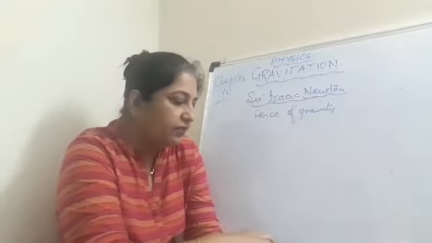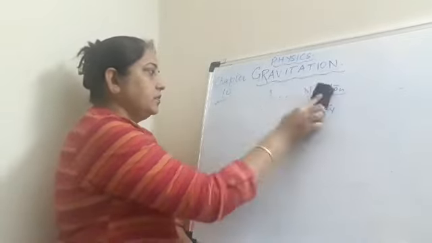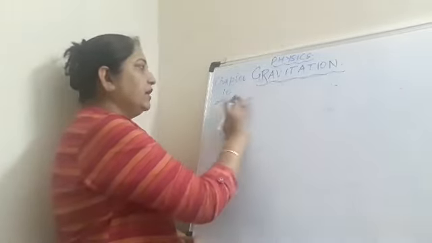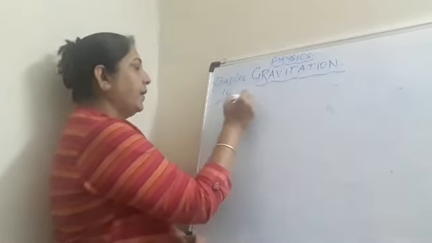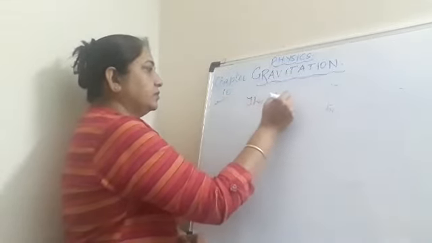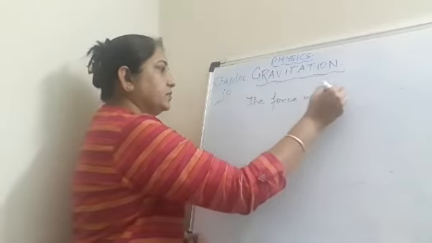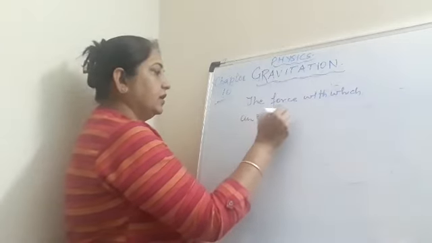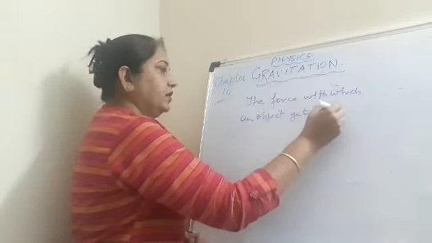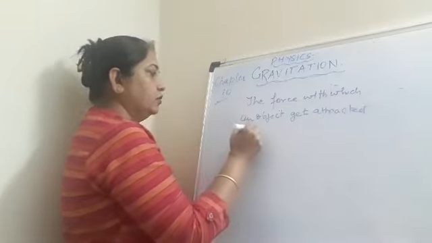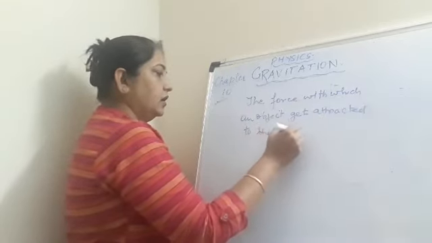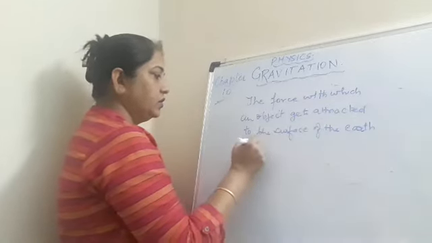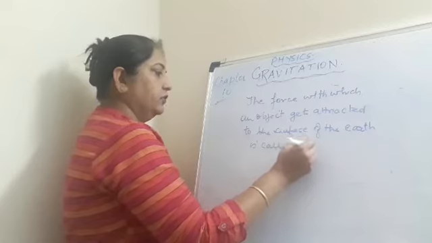So we can define the force of gravity as the force with which an object gets attracted to the surface of the earth.